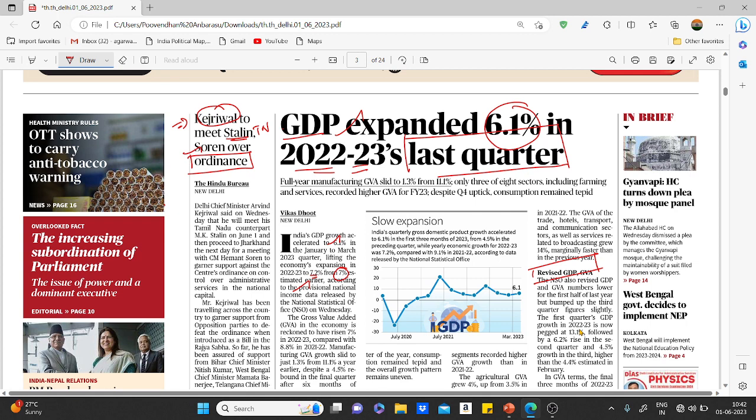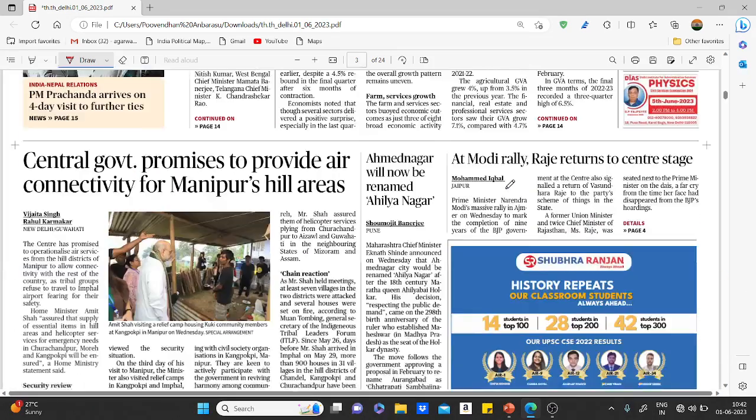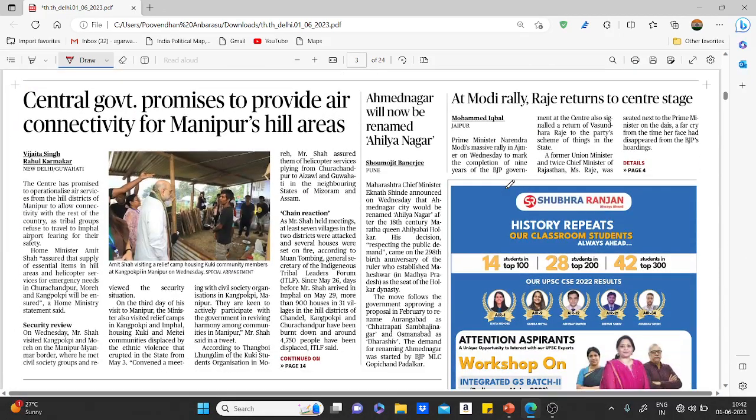government is going to ordinance on control over the administrative service in the national capital. So he just wanted to seek support related to the verdict given by the Supreme Court in terms of the power over administration in the National Capital Territory. Other than that, this is also one of the small one-liner current affairs.